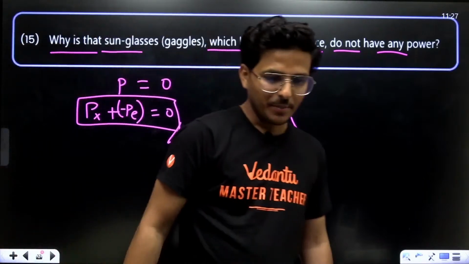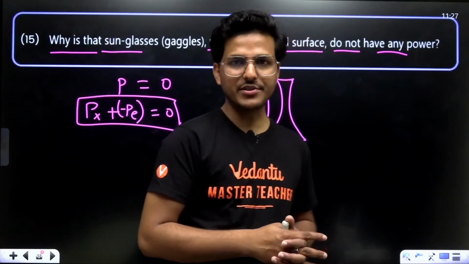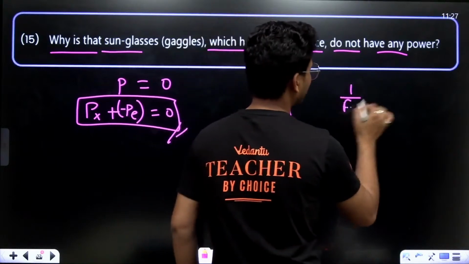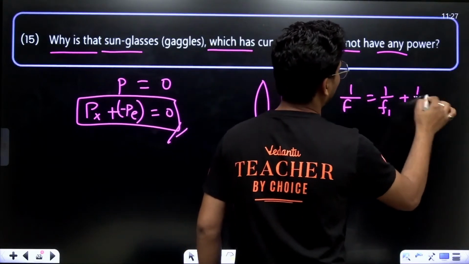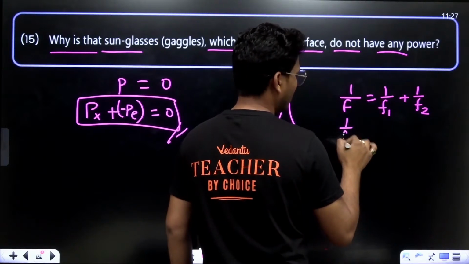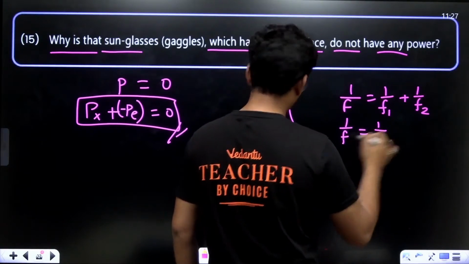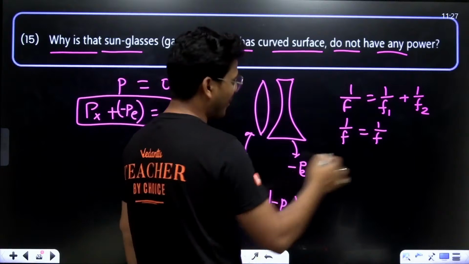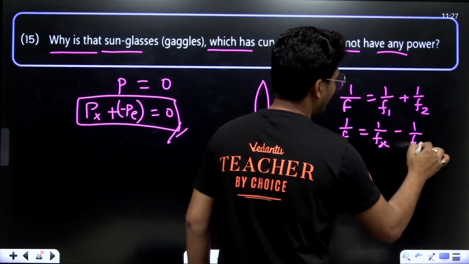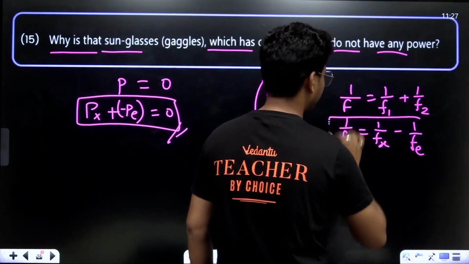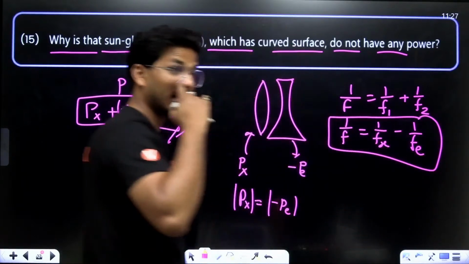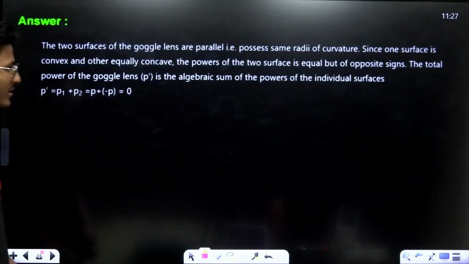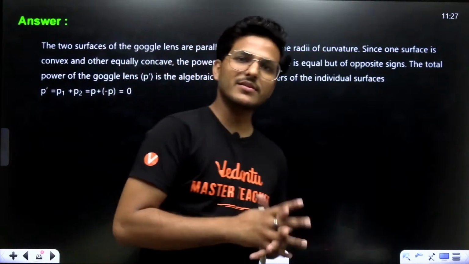Just because power and focus are additive in nature, right? If I am considering focus, then it is 1 upon f1 plus 1 upon f2, right? 1 upon f equals 1 upon f1. That means if this is fx and negative of fe, again it's 0. So that power is always 0.